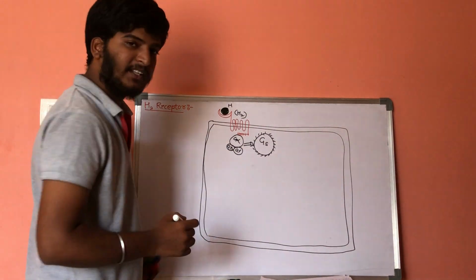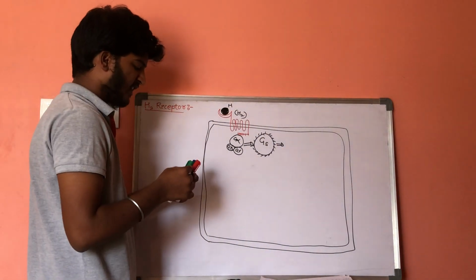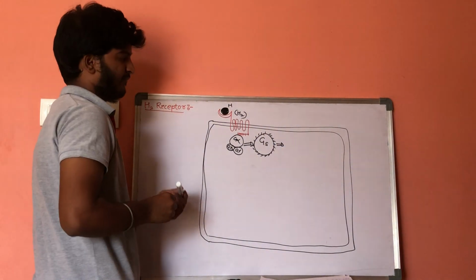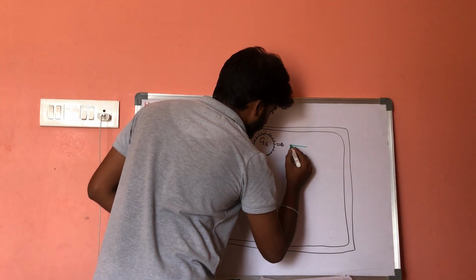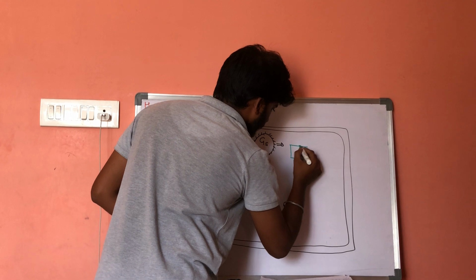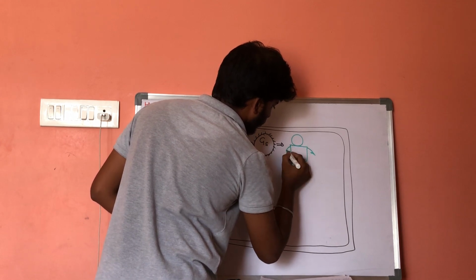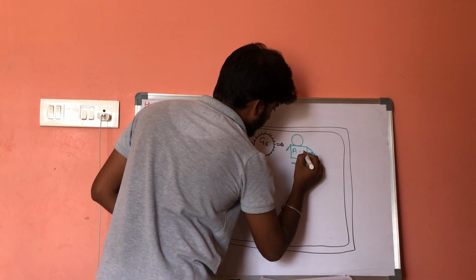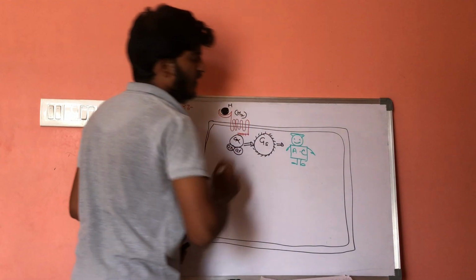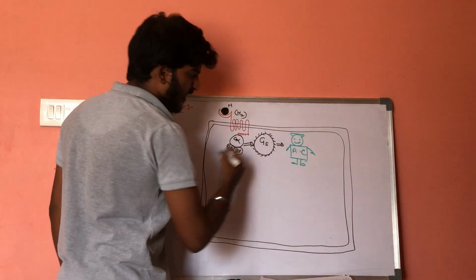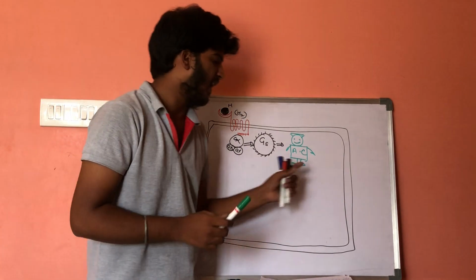Now, what will be the function of this G stimulatory protein? It will activate a special kind of protein, that is adenylyl cyclase.